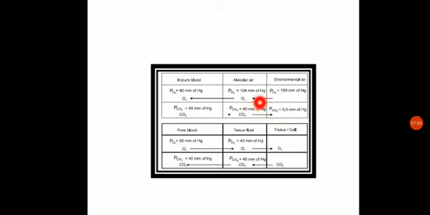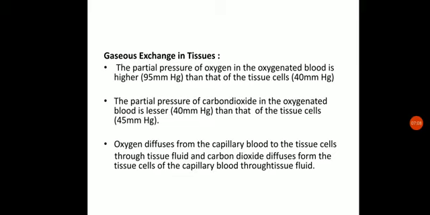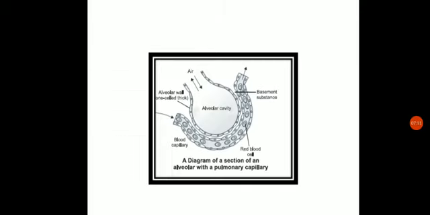So this is the exchange taking place between the alveolar sac and the blood in the lungs. Okay, next exchange is taking place in the tissue. First, we have seen the exchange of gases taking place in the lungs. The air coming inside has a high concentration of oxygen, so it has high partial pressure of oxygen, and the blood coming in this capillary, which we call impure or deoxygenated blood, has low partial pressure of oxygen. So the movement of oxygen will take place from this cavity to this capillary.